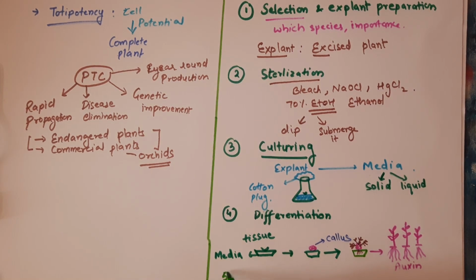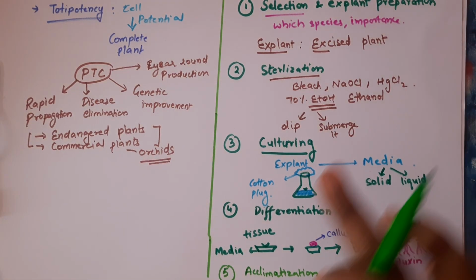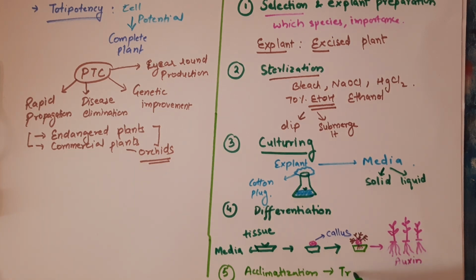step, that is the acclimatization. Acclimatization means all this thing is done under a tissue culture system in the lab, right? Now we have to move over these plantlets to the soil. So we will just keep them in a particular condition before transferring them to the field. So what we will do, we will just cover them up, and we will try to provide high humidity, and we will expose them to a particular temperature where we are going to transplant it. And then finally we will transfer it to the soil.